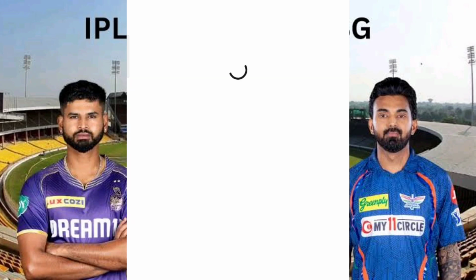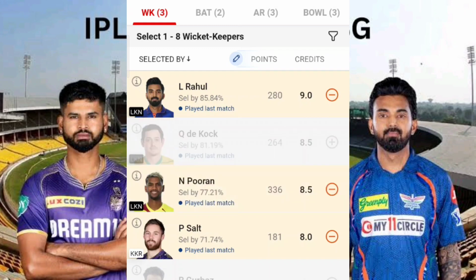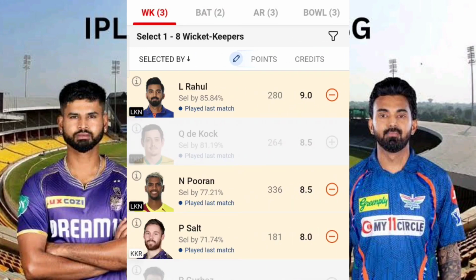So first of all, a little bit about the pitch report. It is Ekana Stadium, that is Eden Gardens, Kolkata. First and foremost, this is somewhat a home ground for Kolkata, but that's not a matter here since this is IPL, and most of the players who are going to turn the match are from other states, or even some from other countries, right? So that's not a matter here. Again, let's do the analysis based on all these factors.